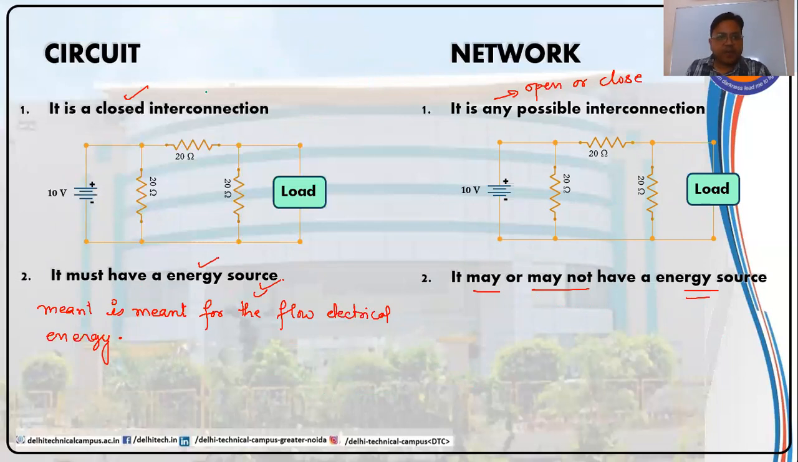So let us have a recap of this topic. We were discussing the difference between circuit and network. A circuit is a closed interconnection, whereas a network can be closed or open. A circuit must have an energy source in it. A network may or may not have an energy source in it.